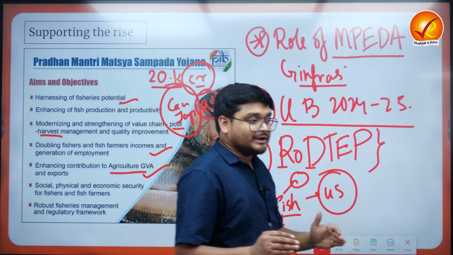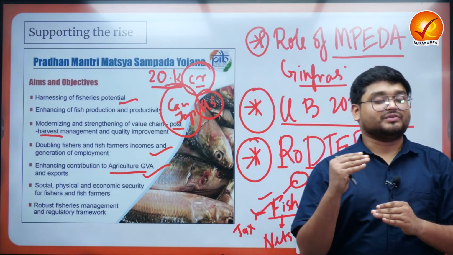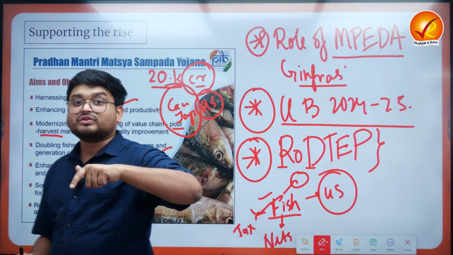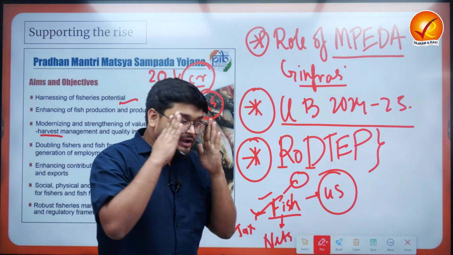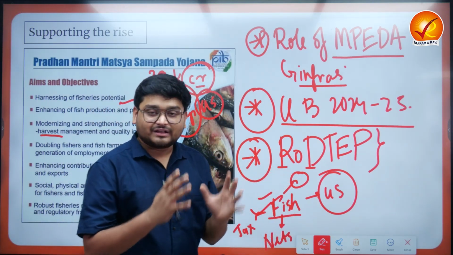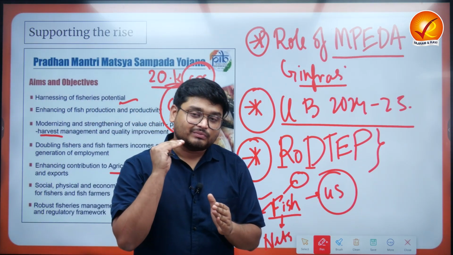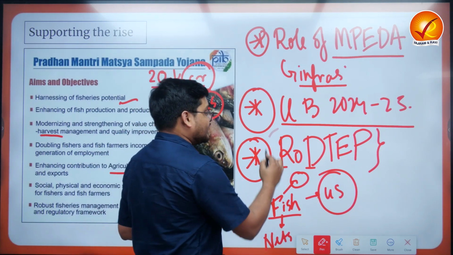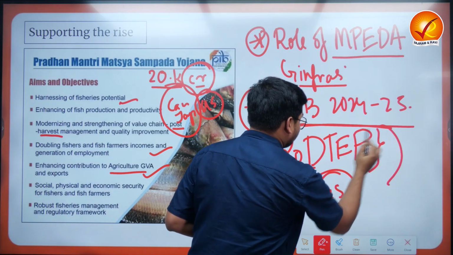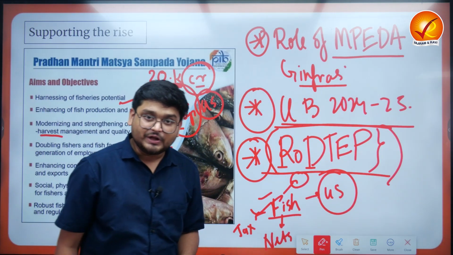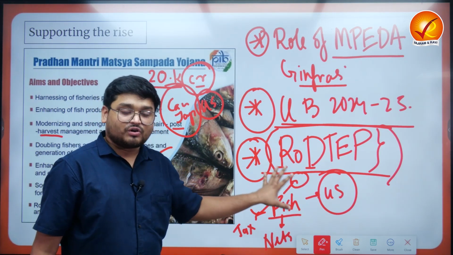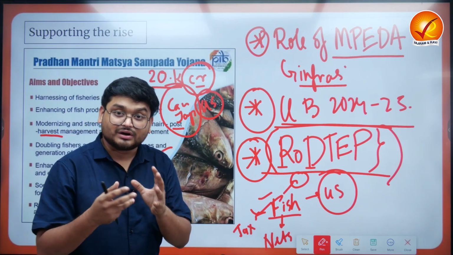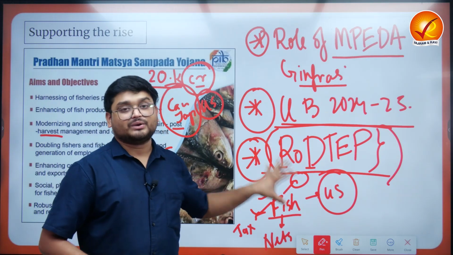But we have to understand that if we increase our exports, this is beneficial for the country for a better amount of GDP over a period of time. But if there are so many duties, taxes and so on, this will be acting as an impediment for our exports. So that is why the government of India provides this facility to refund all or most of the taxes and collections that they have paid to the particular exporter.